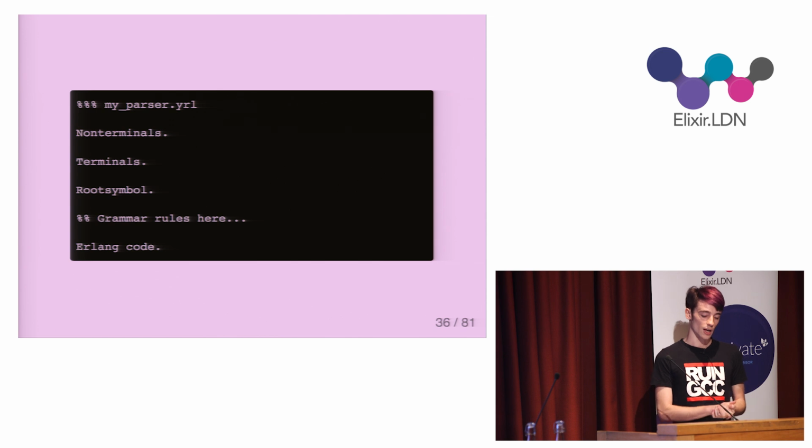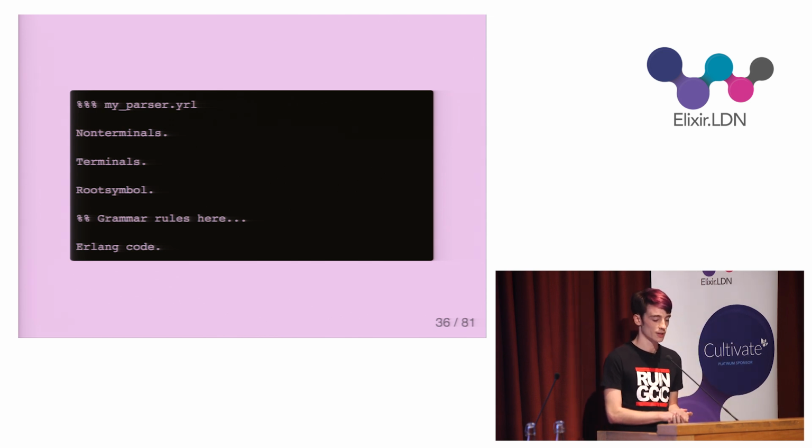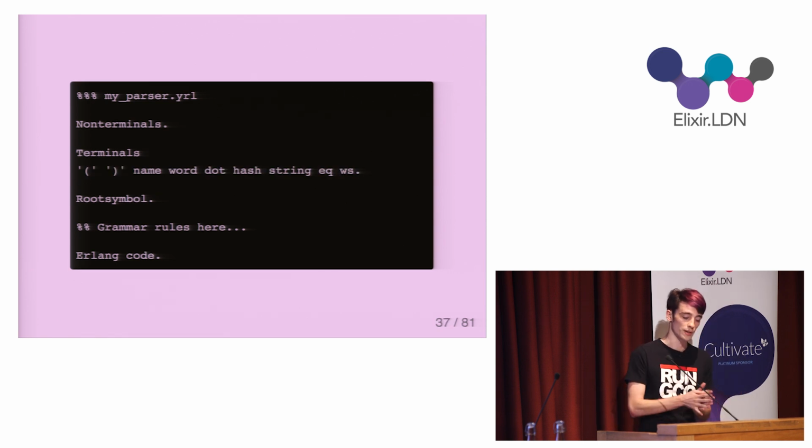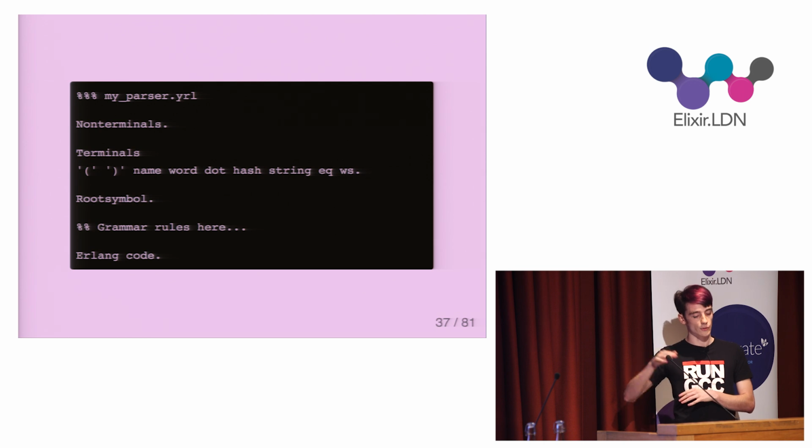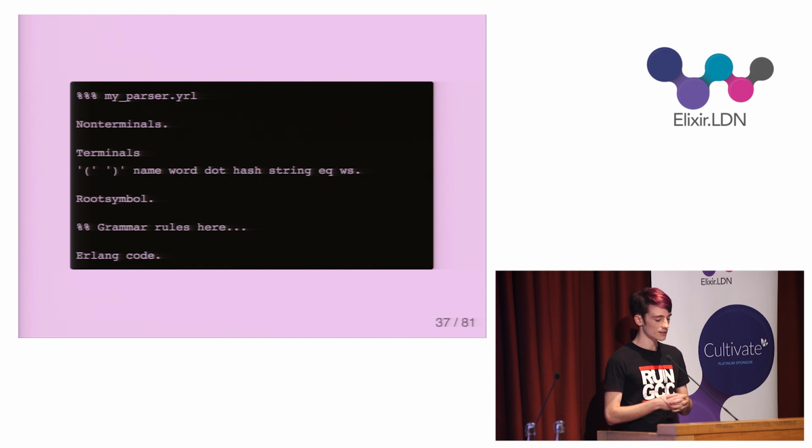Terminals are the most basic symbols that are recognized by the grammar. They cannot be broken down into smaller parts. In this case, they are the token types which my tokenizer can create. Non-terminals are higher level symbols, which are formed by composing together terminals, other non-terminals, or a mix of both. The root symbol is the highest level non-terminal in the tree that composes all the other ones. And lastly, grammar rules are definitions about what symbols compose other symbols and in what context they do this. So let's look at some of my non-terminals.